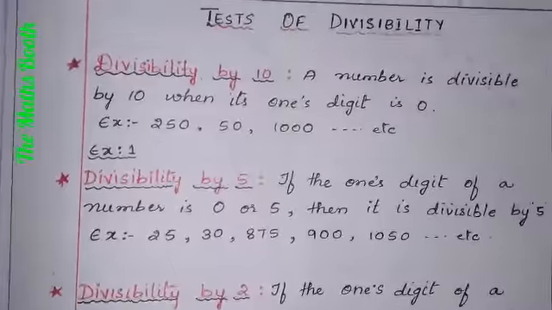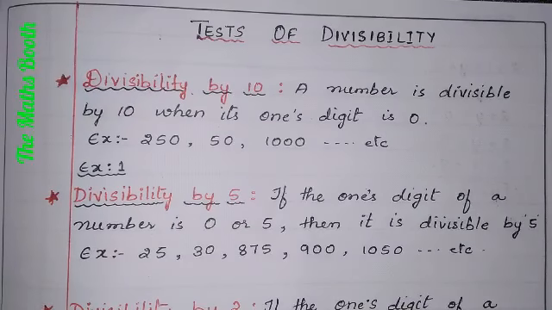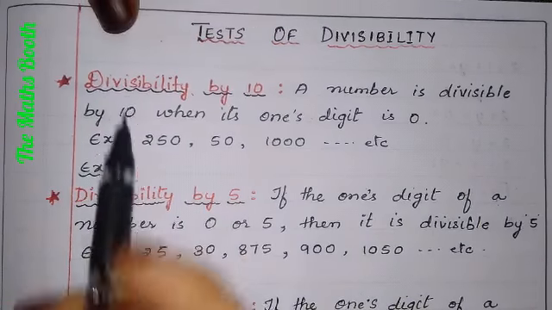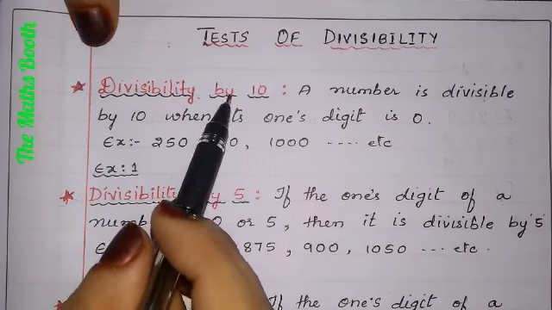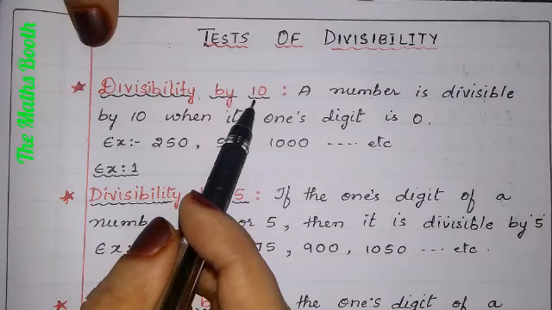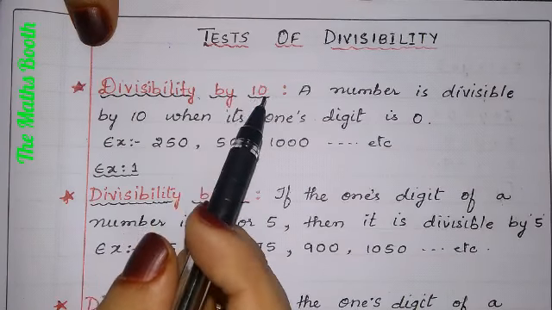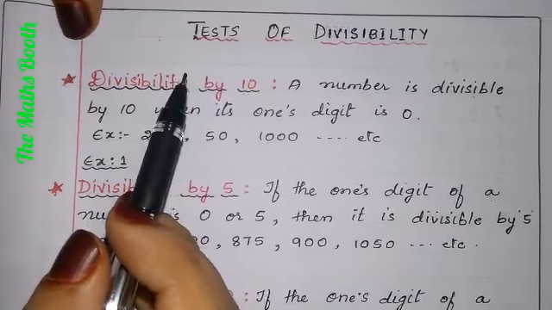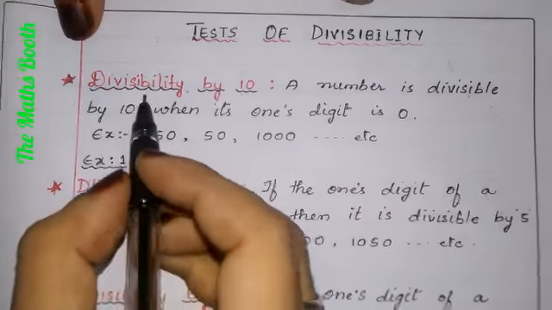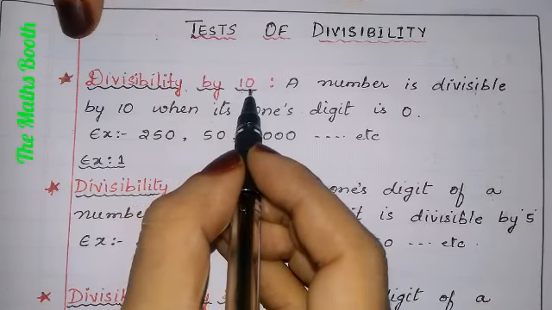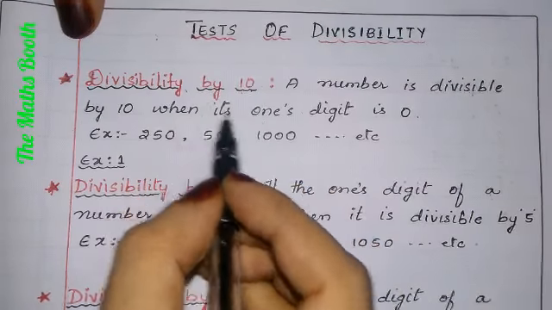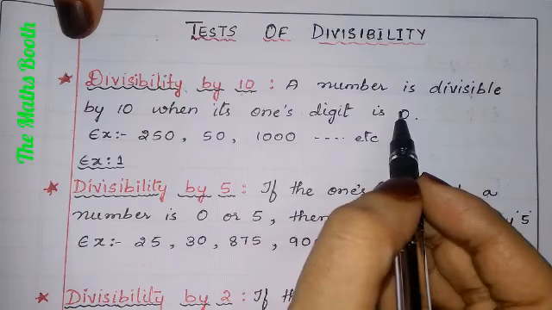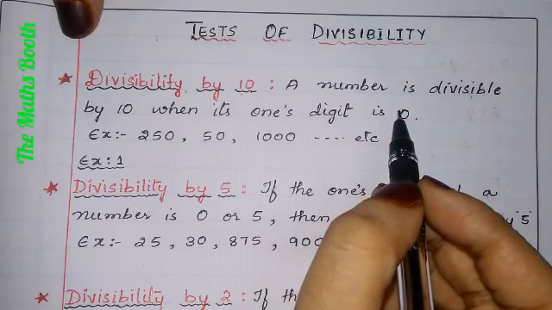Here you can see we are going to learn the test of divisibility. First is divisibility by 10. A number is divisible by 10 when its ones digit is 0. What they are saying?